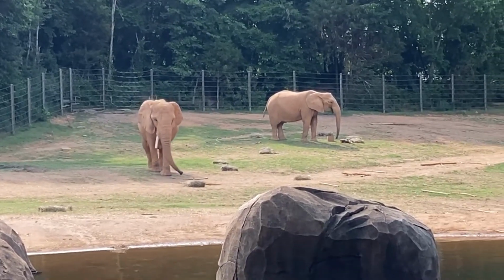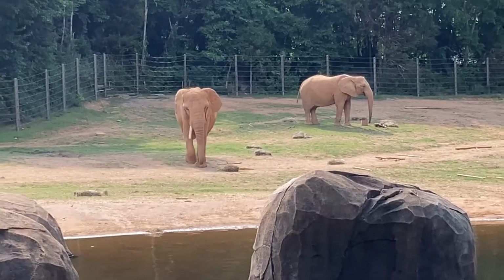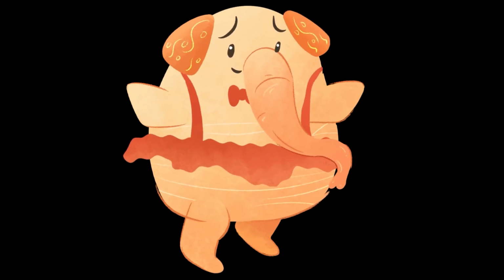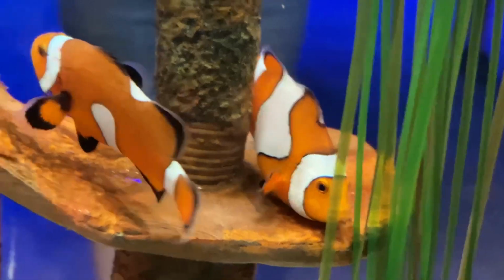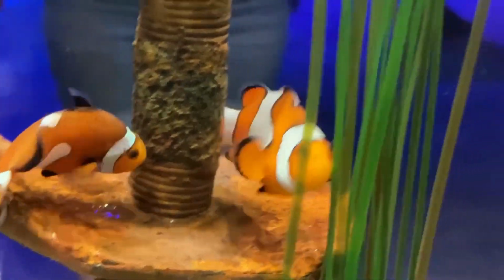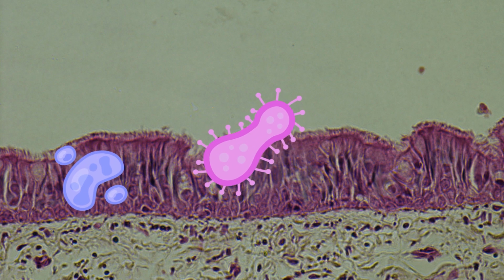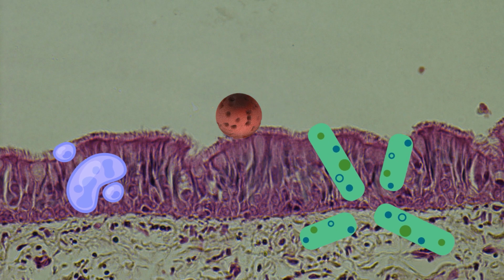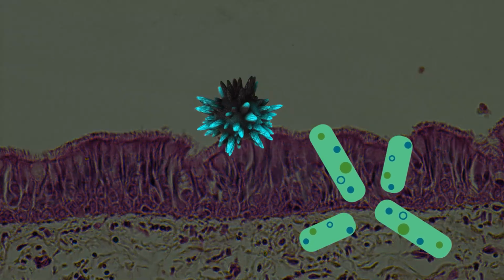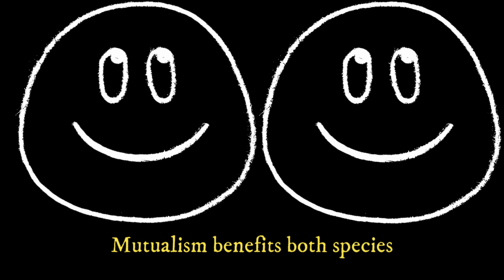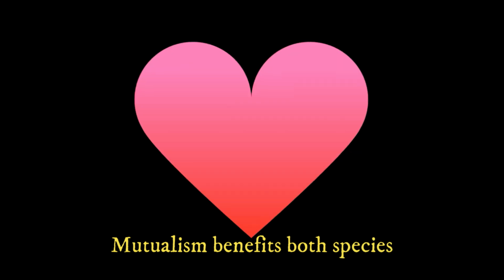And many birds benefit by this exposure of food, but the elephant is simply going on doing what, I guess, elephants do. Bird nests on trees and clownfish and sea anemone are other examples of commensalism. Bird nests are too light to affect branches, and clownfish benefit by hiding in the stinging tentacles of the sea anemone because the clownfish is not affected by those stinging cells. Most of the microbes living in your body simply take advantage of the warm, nutrient-rich environment, and you are just not aware. Another type of symbiotic relationship is mutualism, which is a long-term interaction that benefits both species.